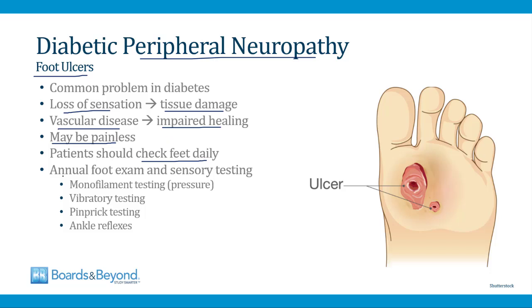And part of the management of patients with diabetes is an annual foot exam and sensory testing. In addition to inspection of the foot, this involves testing for loss of sensation in the foot. So monofilaments are thin fibers that you can use to test whether or not the patient can sense pressure, and this is often done every year in patients with diabetes. You can also test for their sensation of vibration and pinprick, and you also test the ankle reflexes. And when these tests are abnormal, that indicates the patient is developing peripheral neuropathy, and that means their risk of developing foot ulcers is higher.